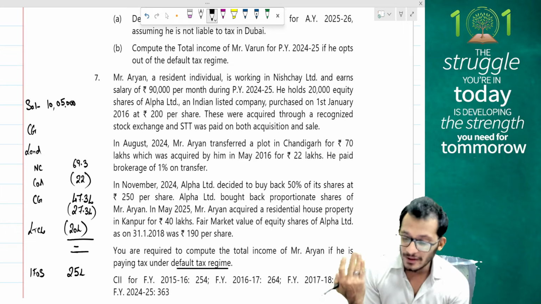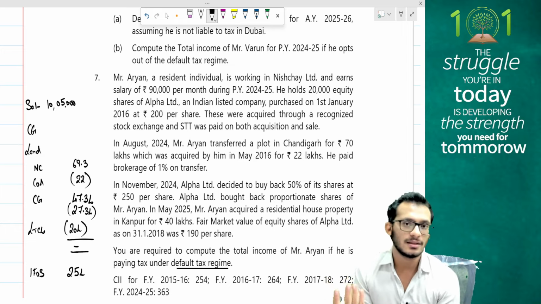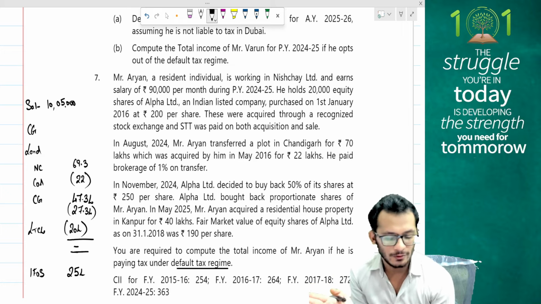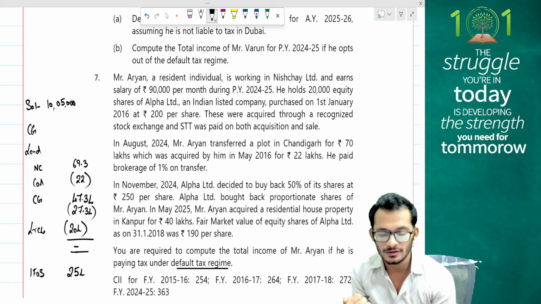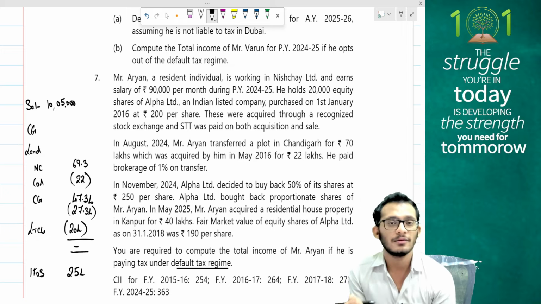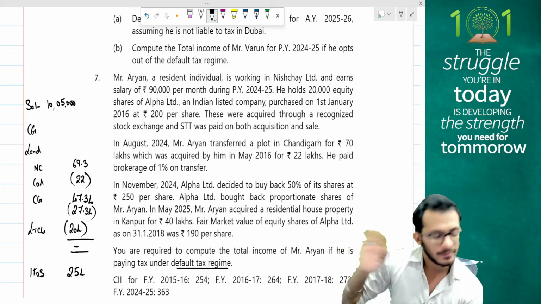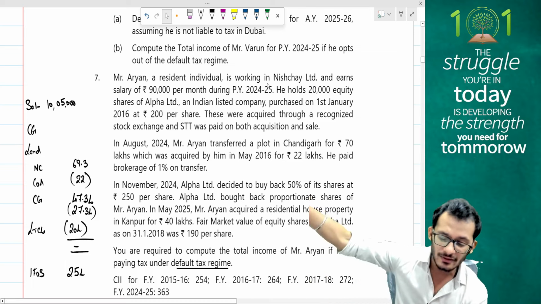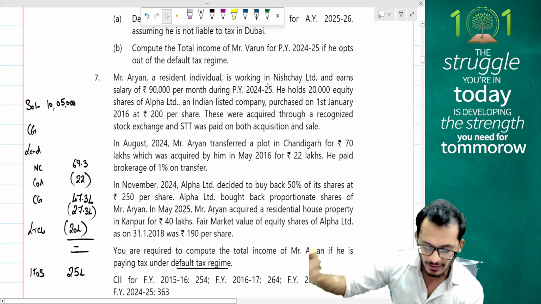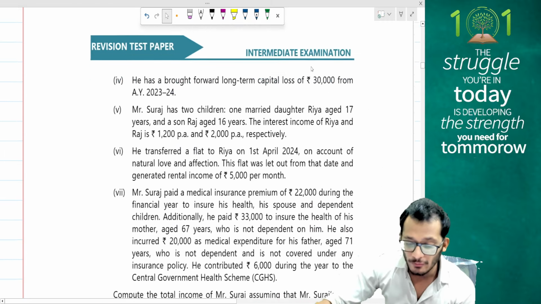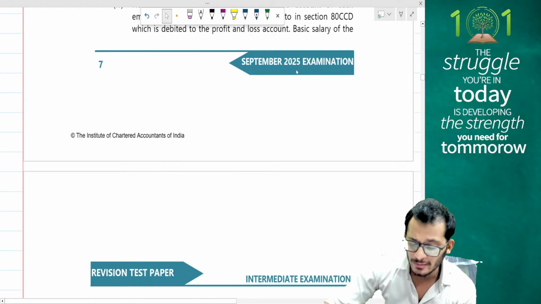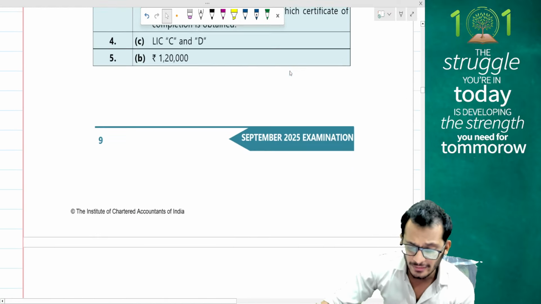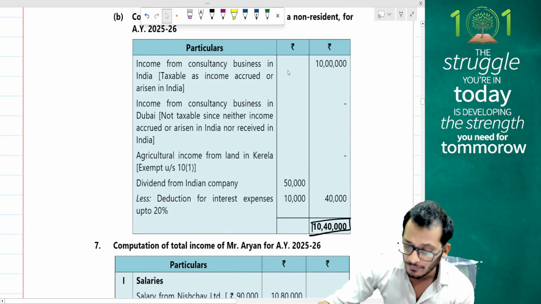Now, my sale price is going to become nil, because that's what the section asks. My FMV is going to become 190 lakhs, but taking that into consideration with my cost of acquisition of 200 lakhs, I'm still fine. Yes, my capital loss is not wrong, my capital loss is going to be right, which means my answer is going to be 10 lakh 5,000 rupees of salaries, nothing of capital gains, and 25 lakh rupees my IFOS. I'm not claiming any indexation benefits because nothing was done before 23rd July, everything was done after 23rd July.